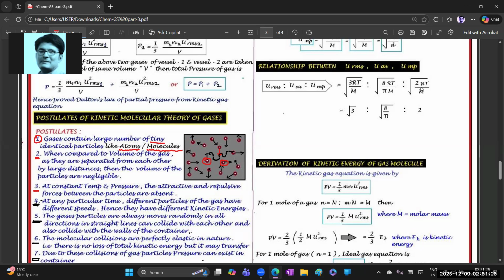Sorry, here root 2 remains; I didn't write it. Root 2 value you know is 1.414, and root 3 value is 1.732. See what these values come to. You can multiply all the values by a suitable integer to get the remaining values. IP material also has this, which I have checked once, so you can see what the values are. Okay, let's go to the next one.